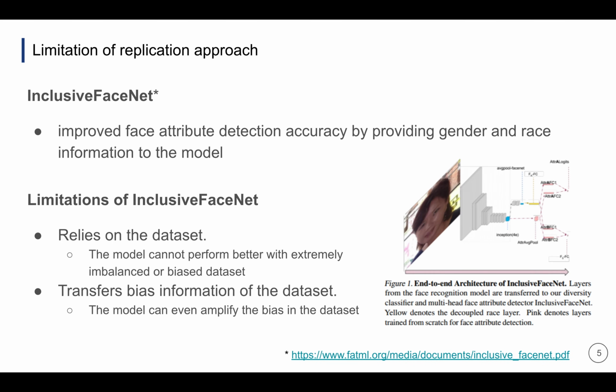To improve face attribute detection accuracy, Inclusive FaceNet focused on providing the images, gender, and race information. However, it has a limitation. First, since Inclusive FaceNet utilizes the information from the given training dataset, it cannot achieve better performance with an imbalanced or biased dataset.